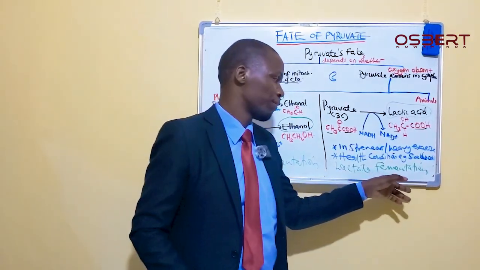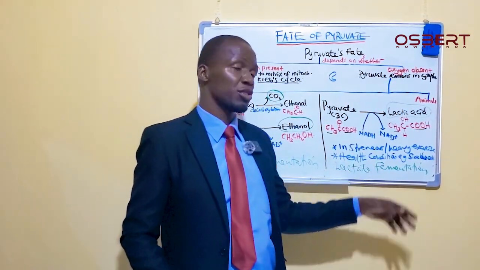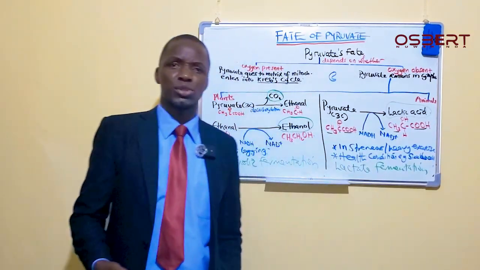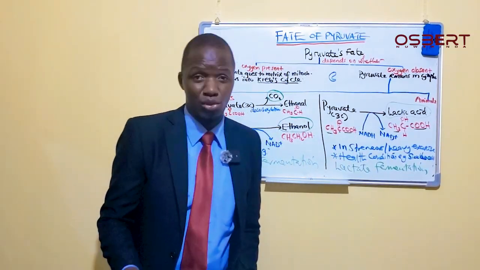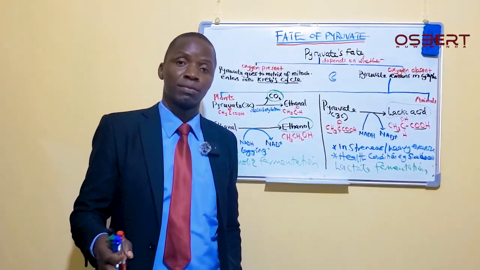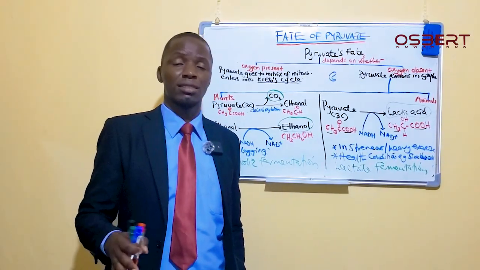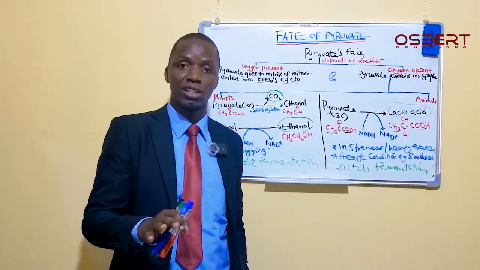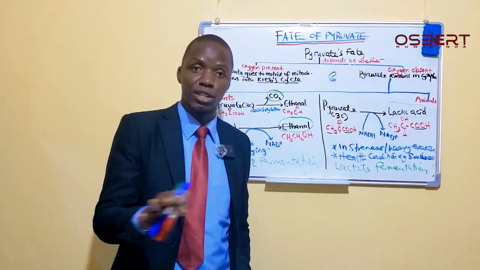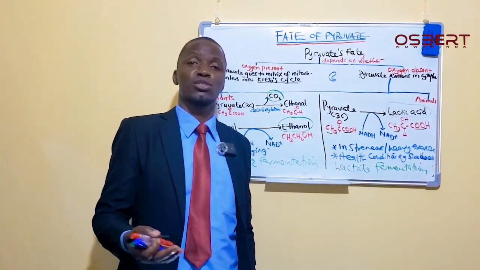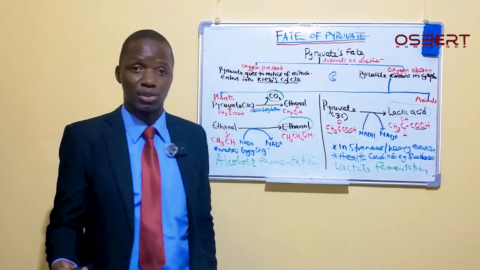Likewise, why it is called lactate fermentation is because, for example, in bacteria, there's a bacteria called LAB, capital L, capital A, capital B, lactic acid bacteria. Those bacteria usually deal with milk. Some of those bacteria are used in production of yogurt and so on.